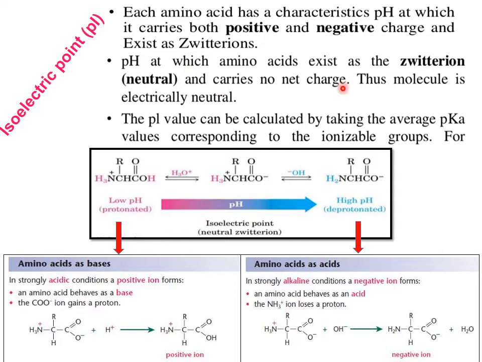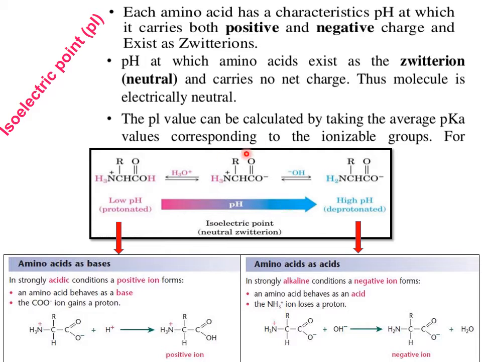The isoelectric point is the pH at which the amino acid exists as the zwitter ion, that is neutral, and carries no net charge. Thus the molecule is electrically neutral. So at a particular pH the amino acid exists as a zwitter ion and carries no net charge. The isoelectric point, pI value, can be calculated by taking the average of the pK values corresponding to the ionizable groups. I am taking simple examples.